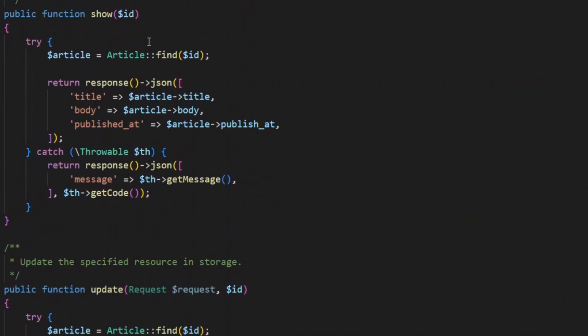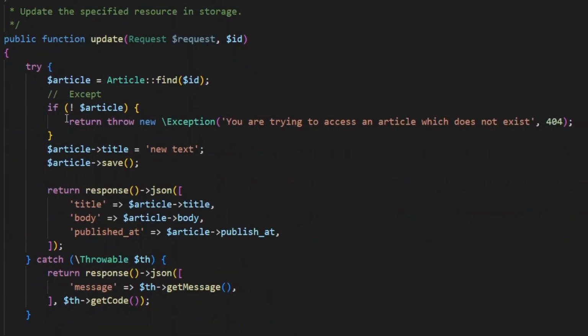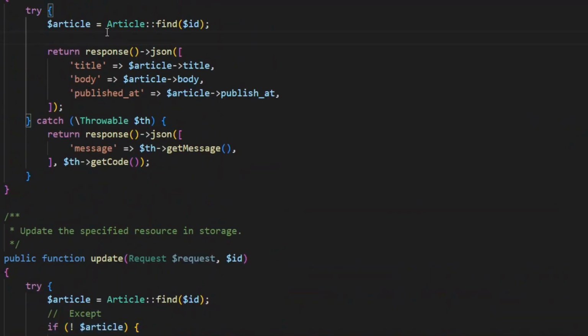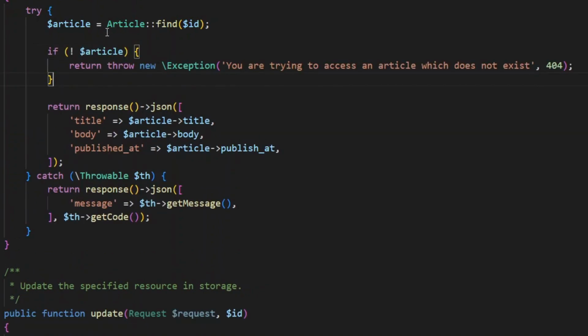So if I scroll up, I'll notice the same problem. I'll get an ID, I'll try to look it up in the articles table, and immediately I try to throw it back to the person calling my API. But if I get a null object, at that point I can't access a property on it. To solve this problem, I'm going to scroll down and reuse the same logic. I go back and I'm going to paste it in here.